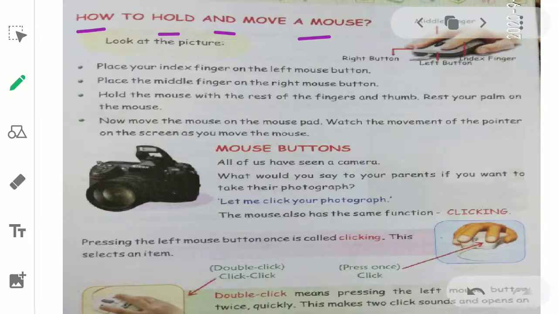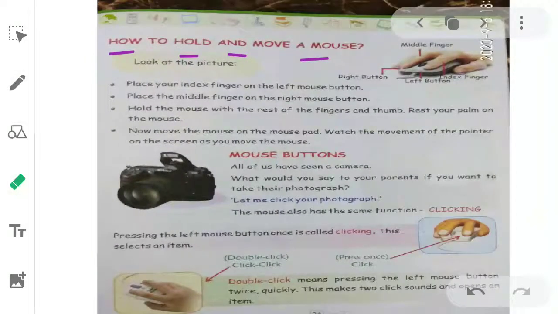How to hold? How to hold means mouse को पकड़ना कैसे है? If you see here in the picture, you look here in the picture. Here you have to keep your index finger. This is your index finger. ये देखिए बेटे, this is your index finger. You have to put your index finger on the left button of the computer mouse. You have to keep your index finger on the left button. इस तरह से बेटे, जैसे यहाँ पे हम लोग we can see in the picture.